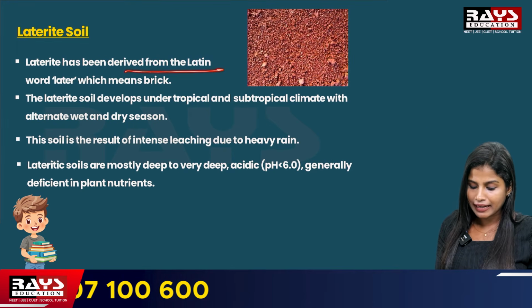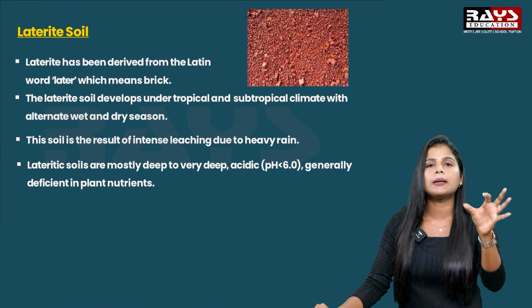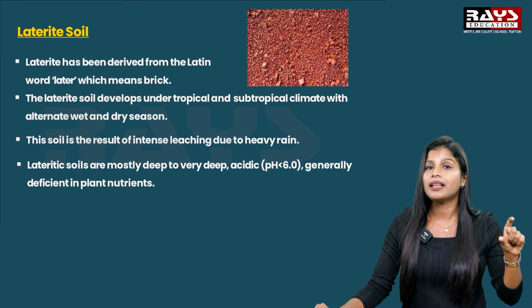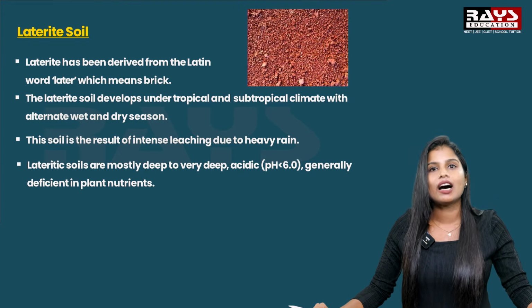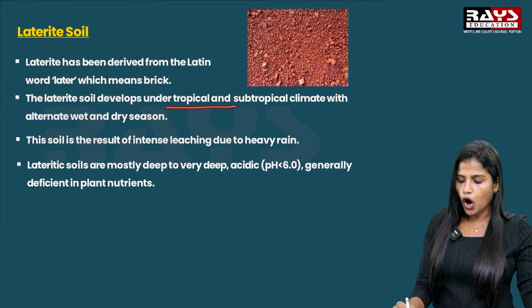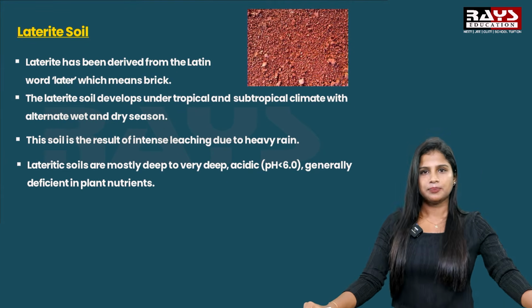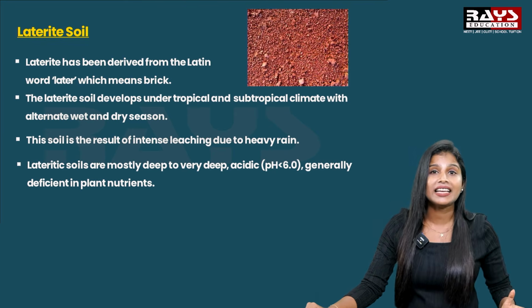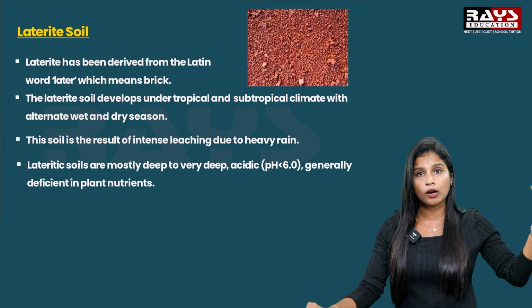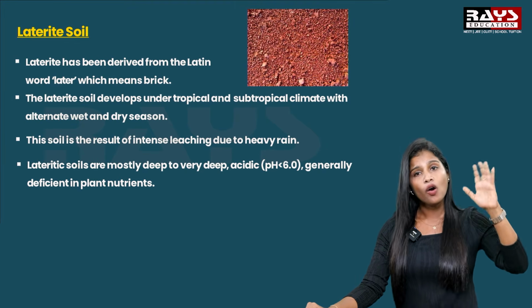Laterite has been derived from the Latin word later, which means brick. The laterite soil develops under tropical and subtropical climates with alternate wet and dry seasons. So this laterite soil is seen in the areas where tropical and subtropical climates occur, and where the areas are both dry and wet.